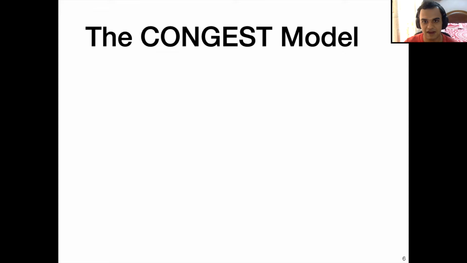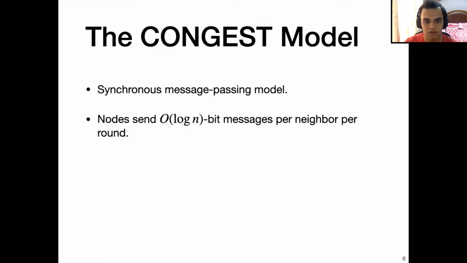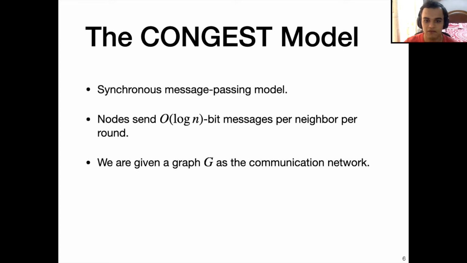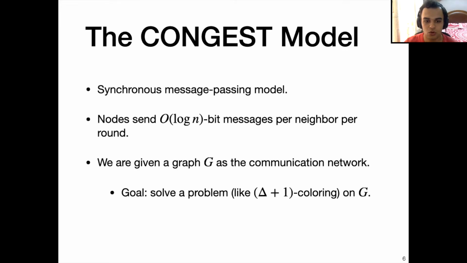We work in the standard CONGEST model, which is a synchronous message passing model, where the nodes can send O of log n bit messages per neighbor per round. We are given a graph G as the communication network, and the goal is to solve a problem like delta plus 1 coloring on the communication network G.